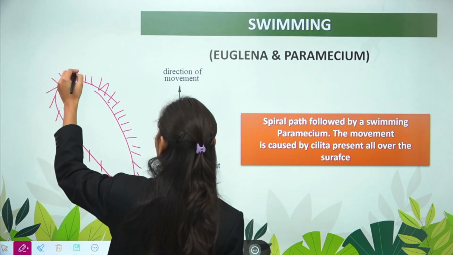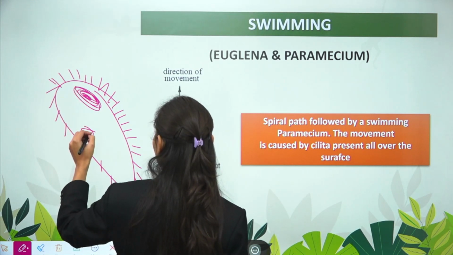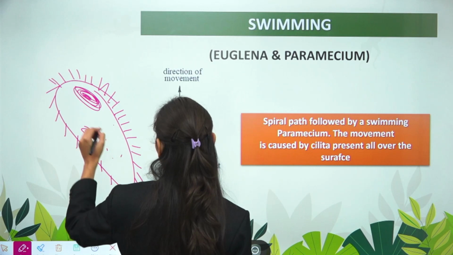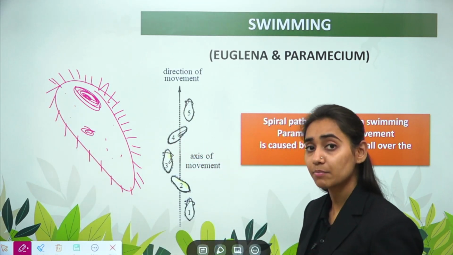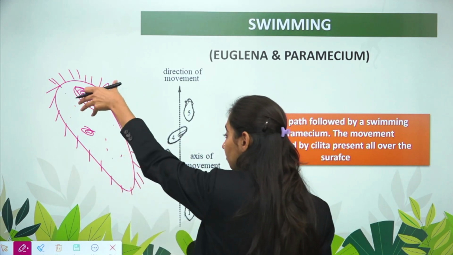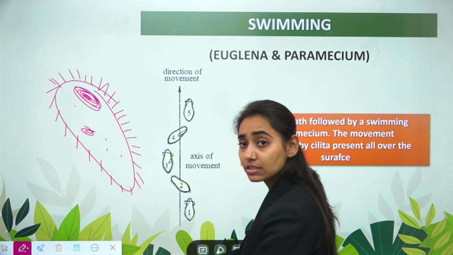So this is somewhat the structure of the paramecium. It also has a nucleus, other organelles, and cytoplasm. So this is the structure of the paramecium. Now the cilia present on the paramecium pull themselves backwards, and when they pull backwards, there is a